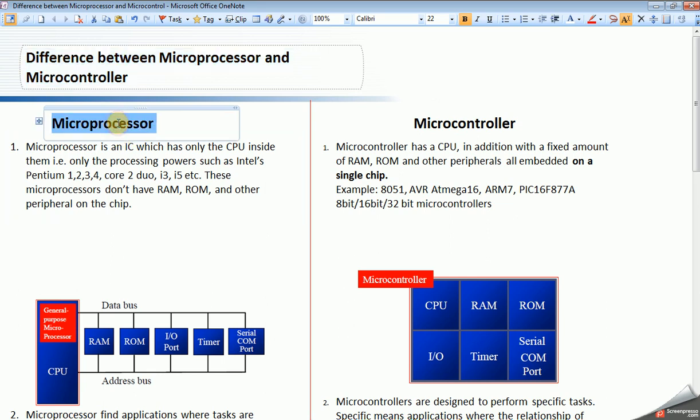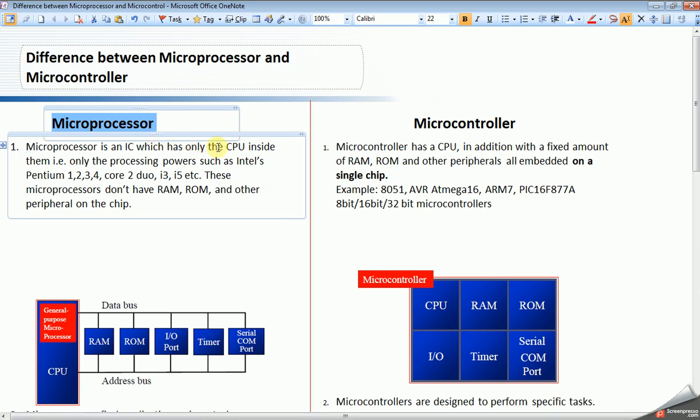So what is a microprocessor? A microprocessor is an IC which has only the CPU inside it. So what is a CPU? It performs arithmetic and logical operations. That is nothing but a processor. The examples are Pentium, i3, i5 and so on. Microprocessors don't have any inbuilt RAM, ROM or any other peripherals on the chip.